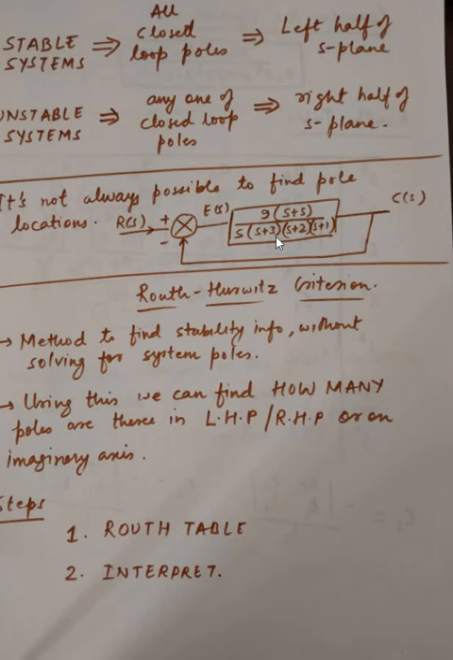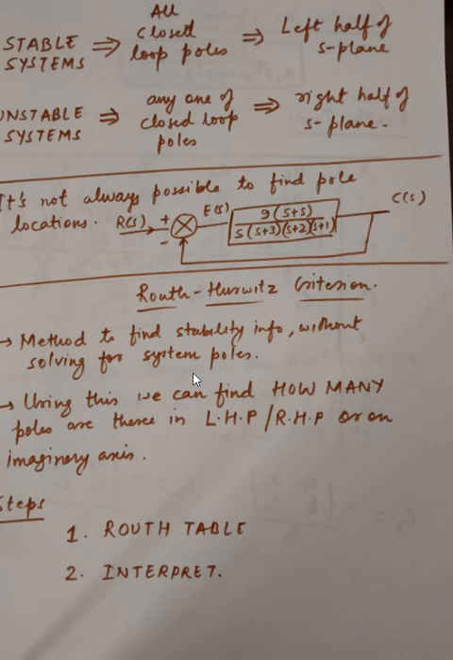But again, to our rescue come the mathematicians who have always helped us. This time it's a person called Routh Hurwitz, and the criterion is called the Routh-Hurwitz criterion. It's a method of finding the stability information without solving for the system poles. So we do not solve for system poles. It is not a solution technique, but this criterion helps you in finding the stability of the system.